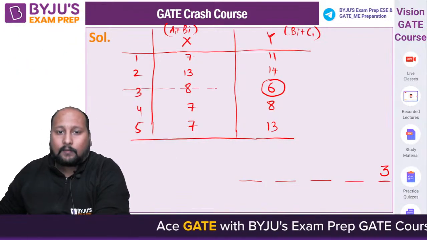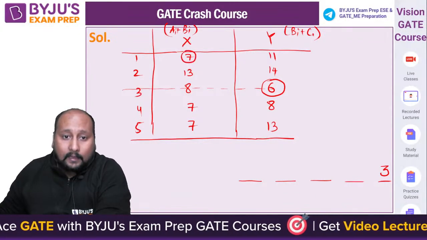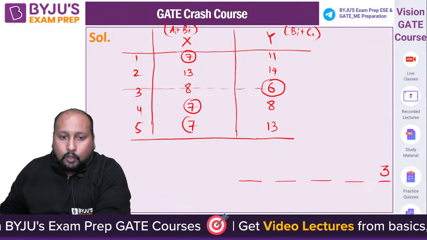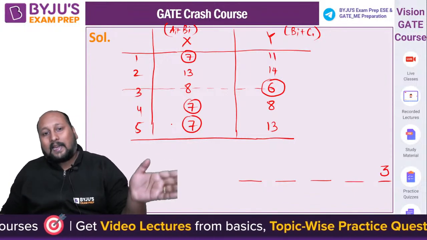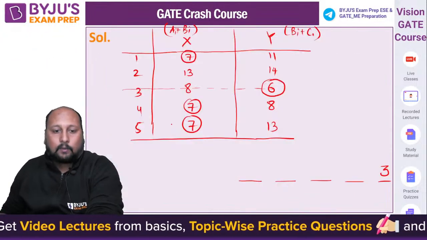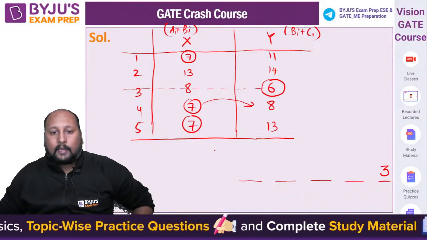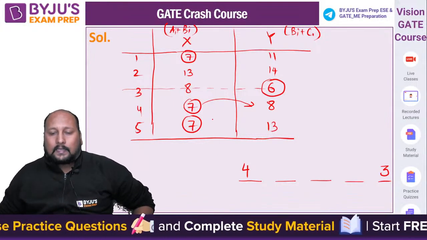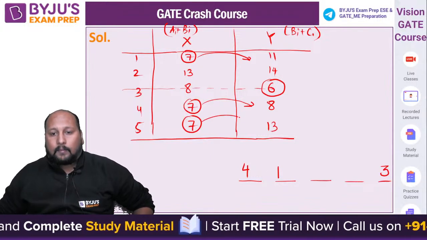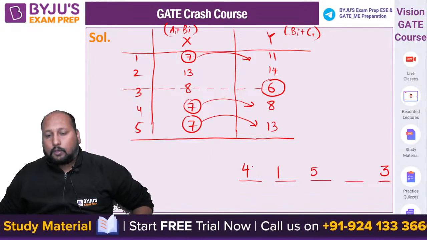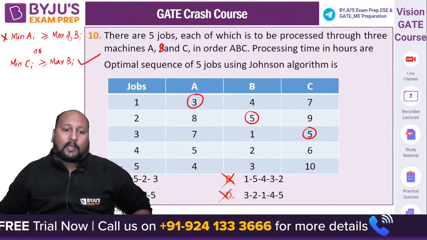So this we can eliminate. Now the next minimum is 7. Now 7 is being observed in 3 different jobs, and that is in machine number 1. So whenever you have this kind of condition, you have to see the adjacent one. The adjacent, the least one is with the 4. So we'll be allocating 4 first of all. Then the second minimum is with the 1 and the third minimum is with 5. So 4, 1, 5, 2, 3 is the correct sequence. Option A is the correct sequence.